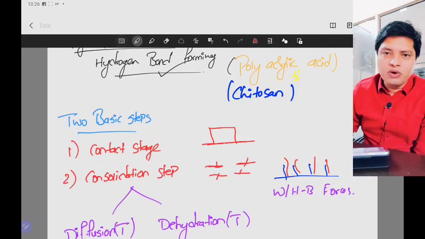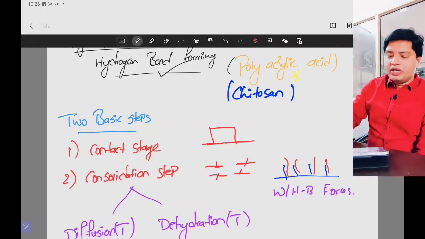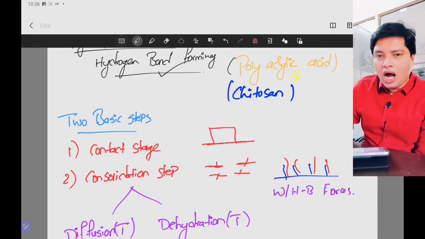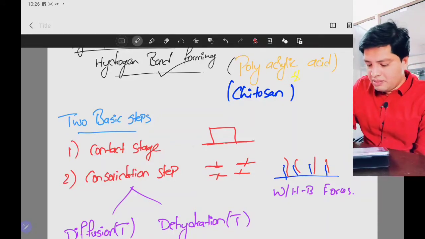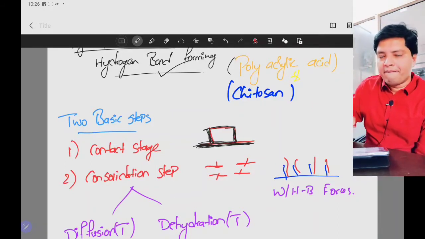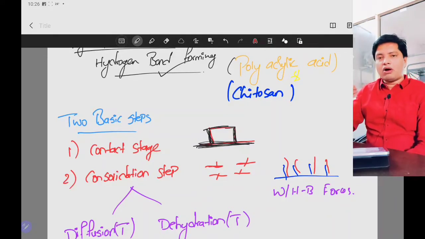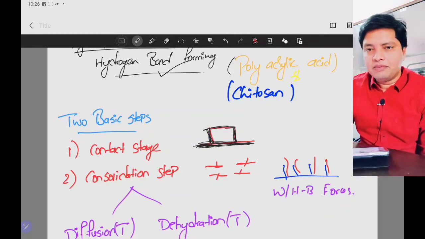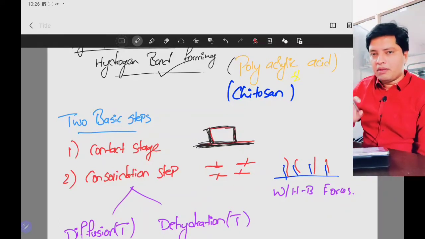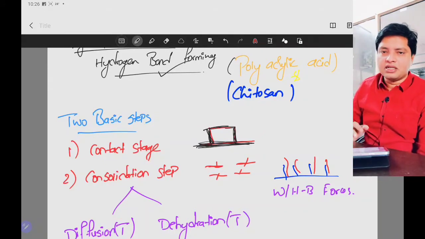For mucoadhesion to take place, you need to keep your dosage form on the mucous membrane like this. Initially, a contact will be established between the dosage form and the mucous membrane. That is the contact stage.